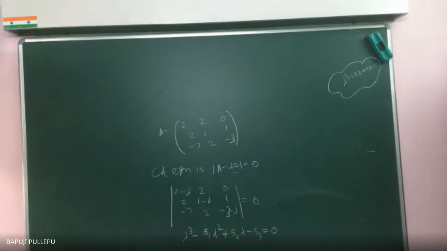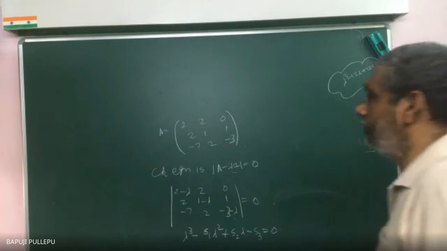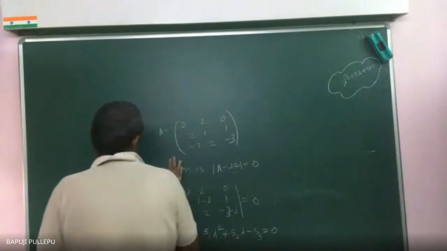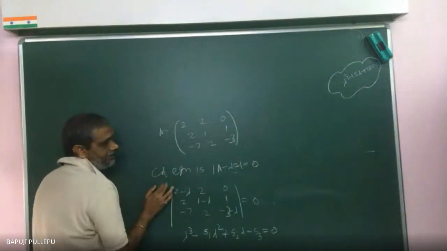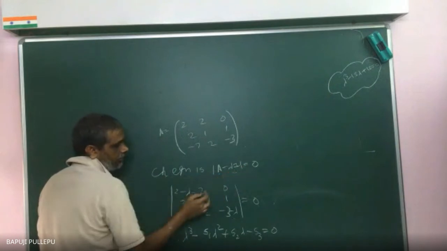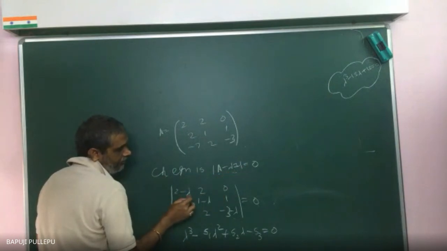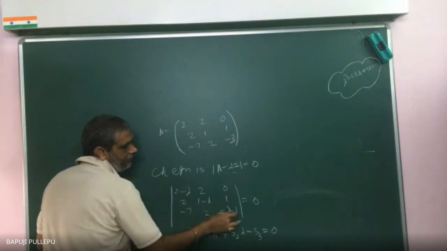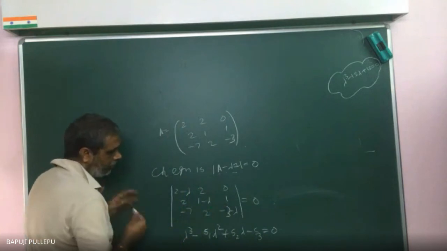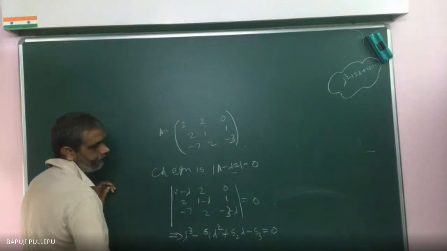I can go directly. So how I am telling? Suppose they ask to find the eigenvalues, what do you do? First, write the characteristic equation A minus lambda I is equal to 0, with diagonal elements minus lambda, minus lambda, minus lambda. This is equal to, implies, you can do this.